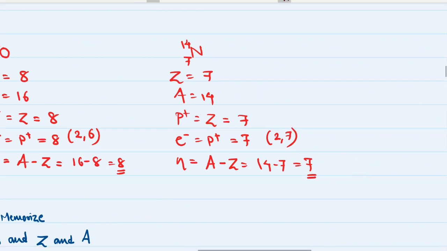Oh, I'm sorry, 2, 5. 2, 7 is fluorine. 2, 5. So the number of valence electrons is 5. Electronic configuration is 2, 5.